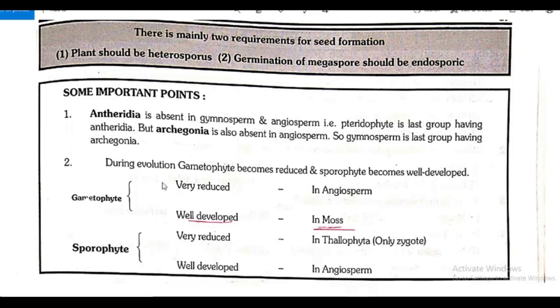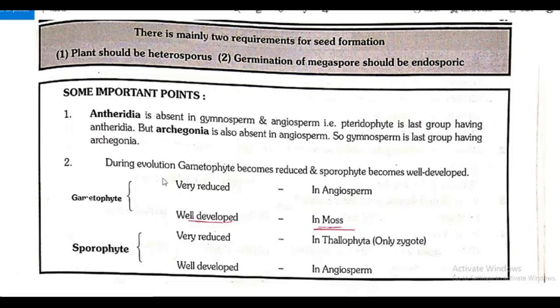Liverworts and mosses come under Bryophyta. Sporophyte is highly developed in angiosperm, and gametophyte is well developed in moss and very reduced in angiosperm.